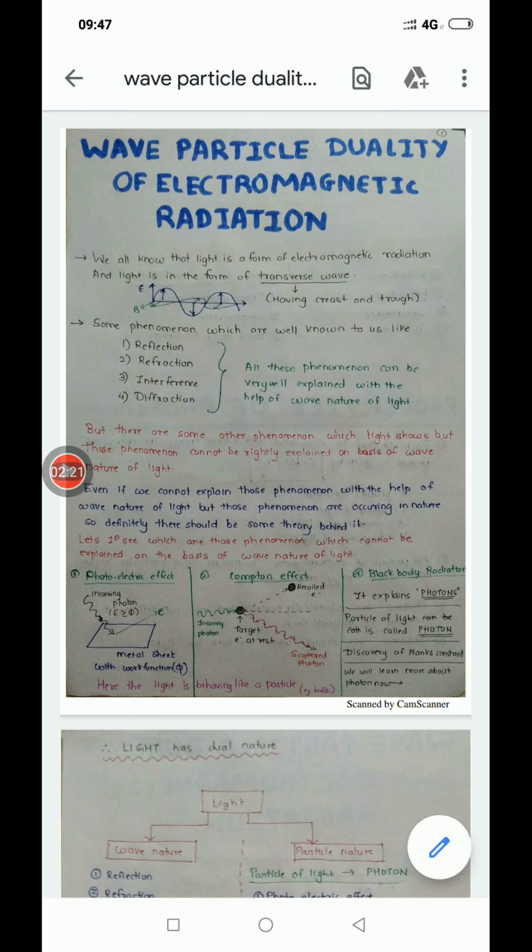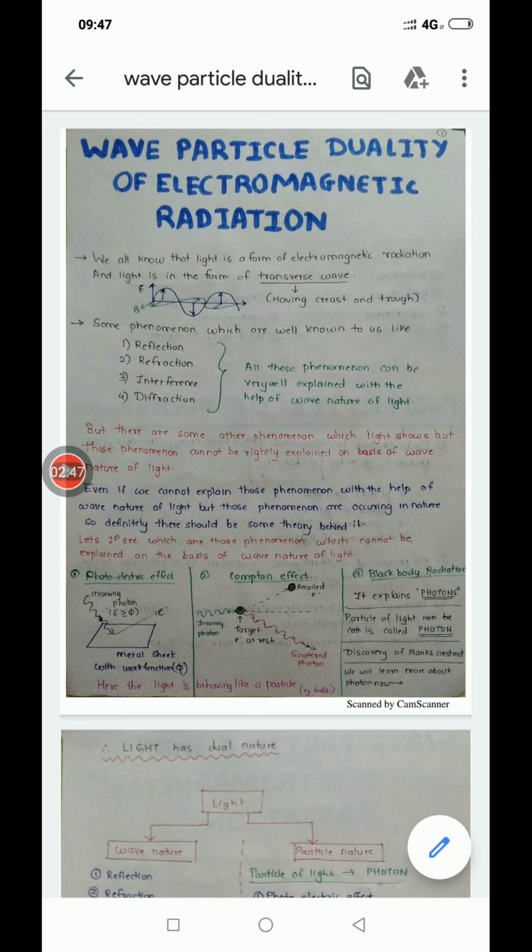Also, we have seen in the chapter of interference and diffraction that reflection and refraction can also be explained on the basis of wavefronts. So these phenomena can be very well explained with the wave nature of light.